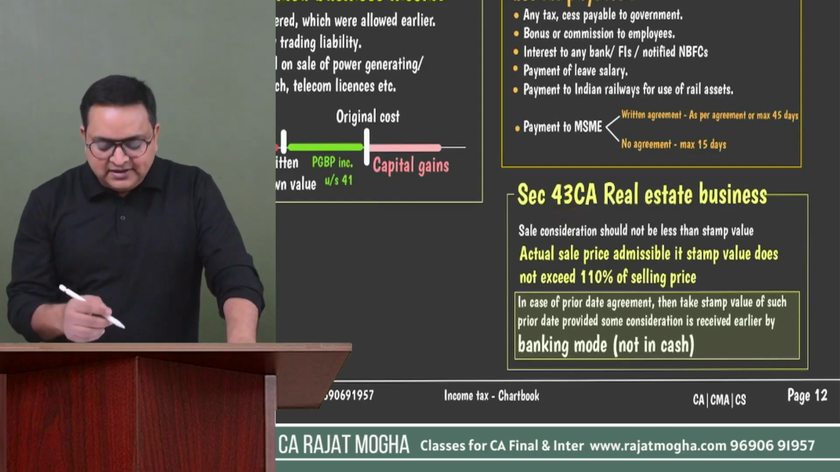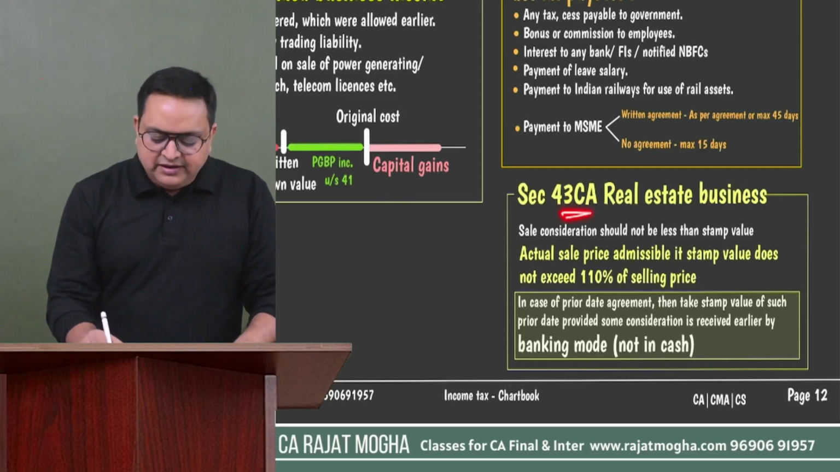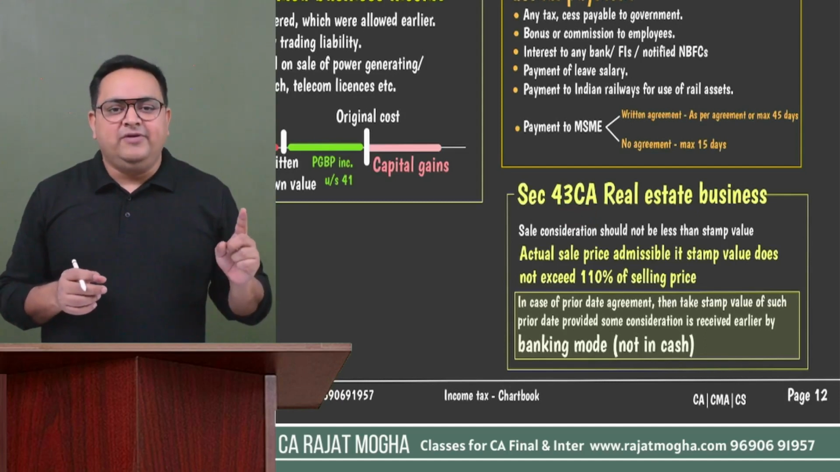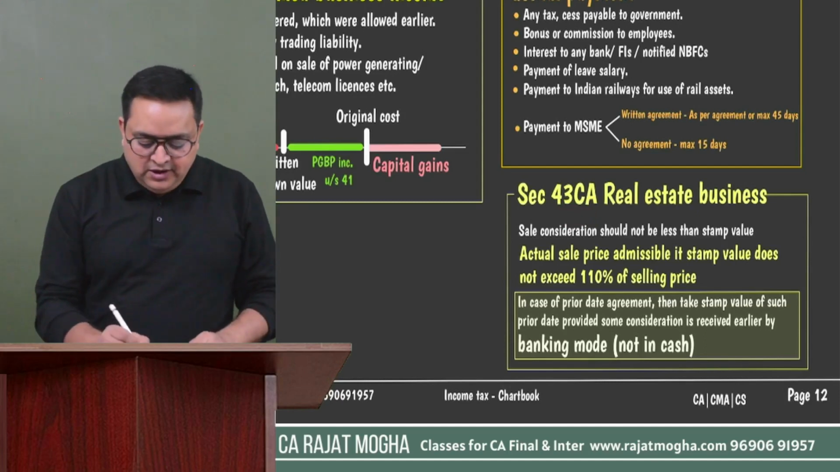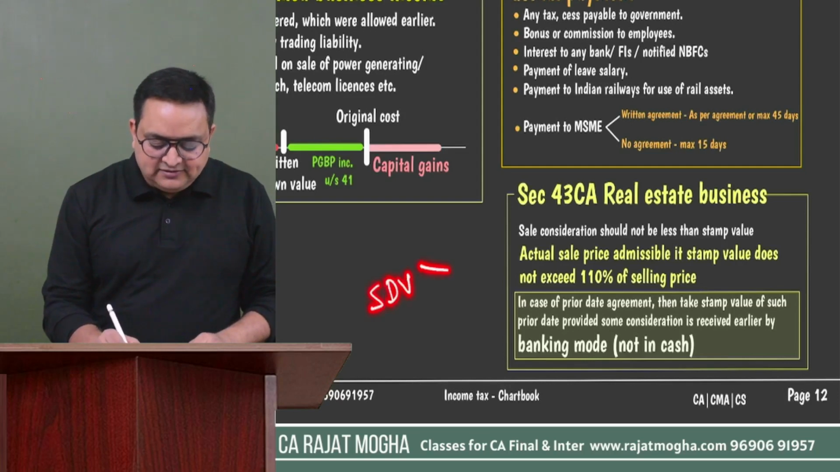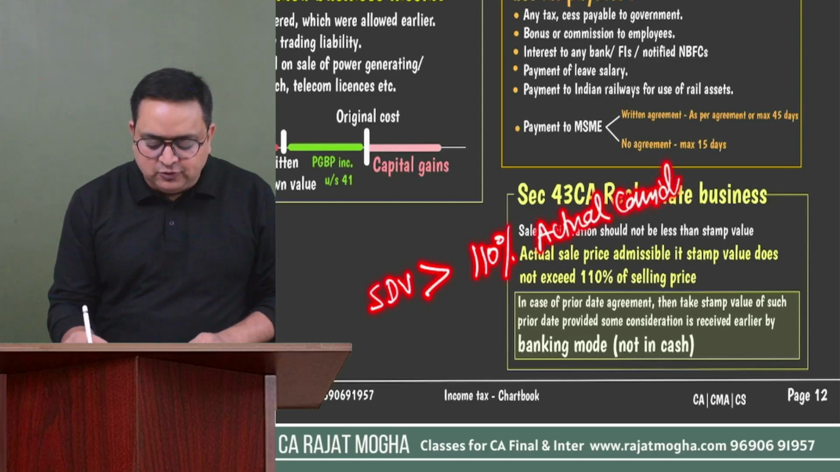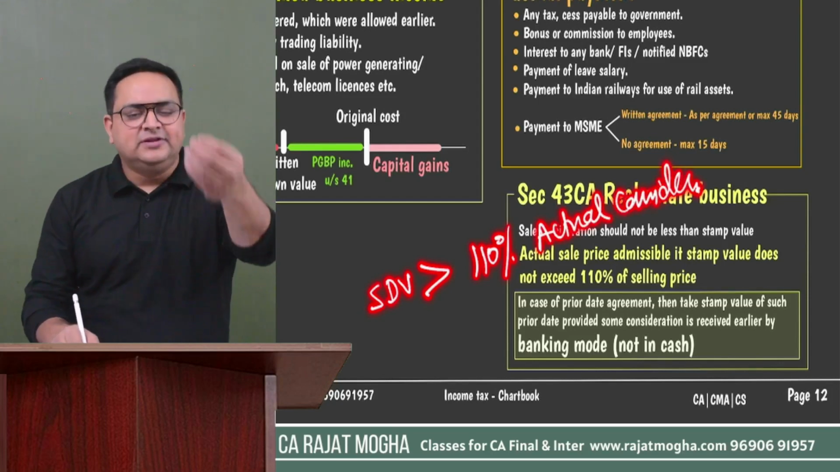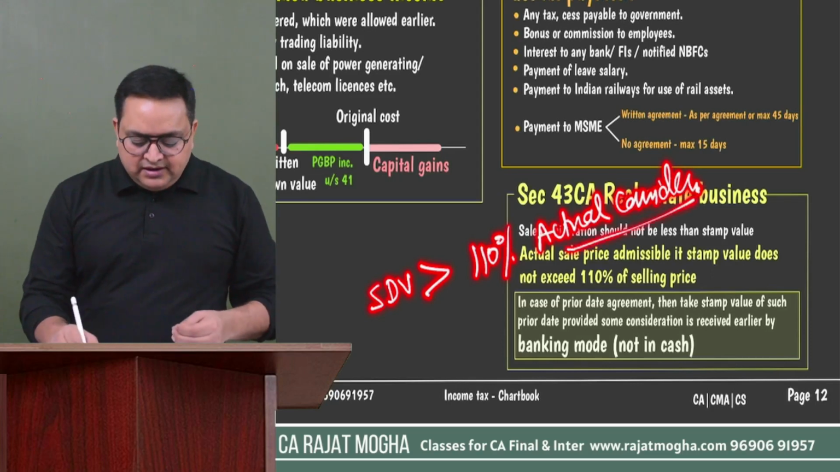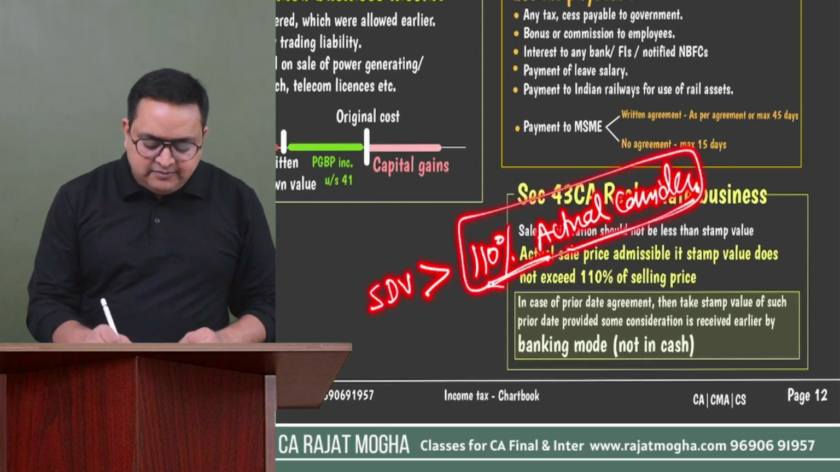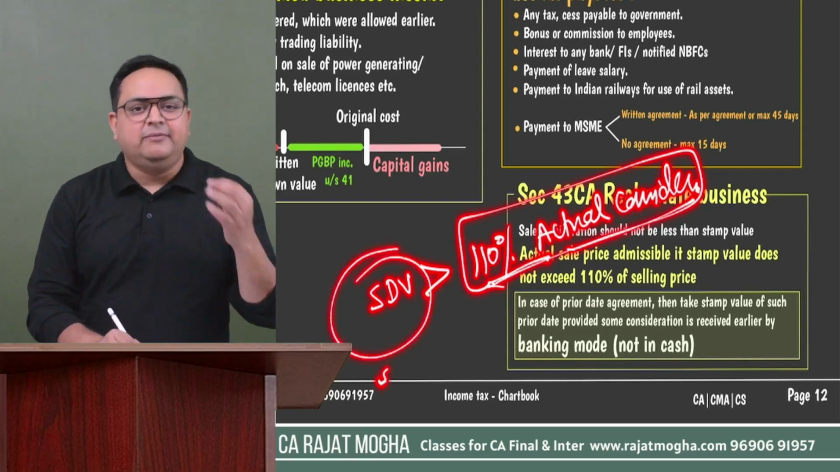Okay, what it says is that whenever you sell this land, building or both, we will also see their stamp duty value. If the stamp duty value is more than 110% of your actual selling price, whatever the actual consideration which you are saying that I have sold this particular land or building, we will take 110% of that amount and compare this 110% with the SDV. SDV is stamp duty value.